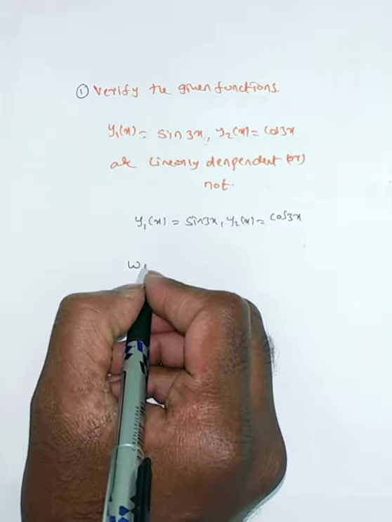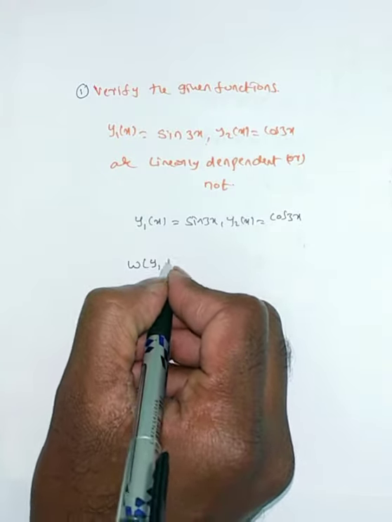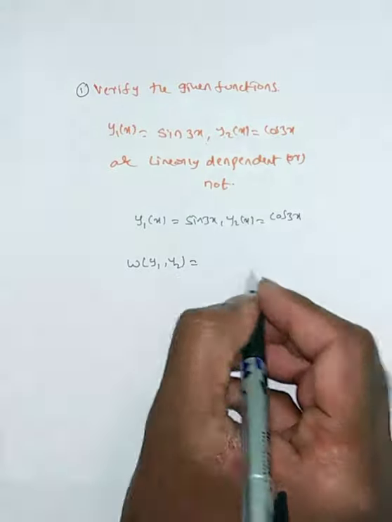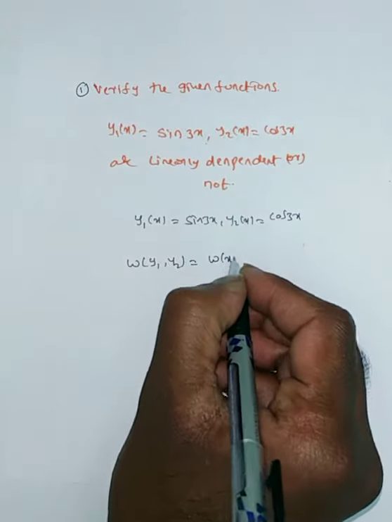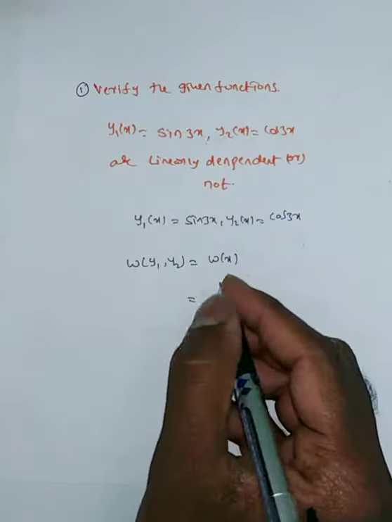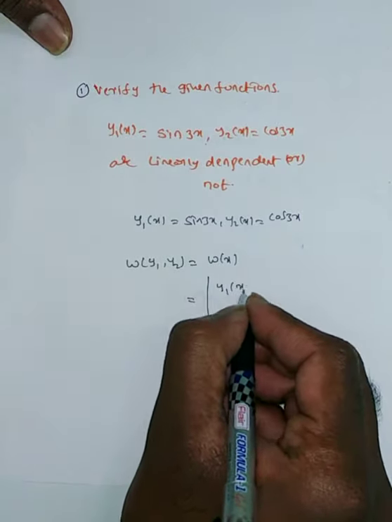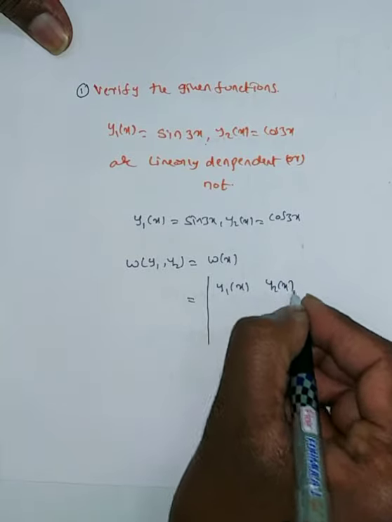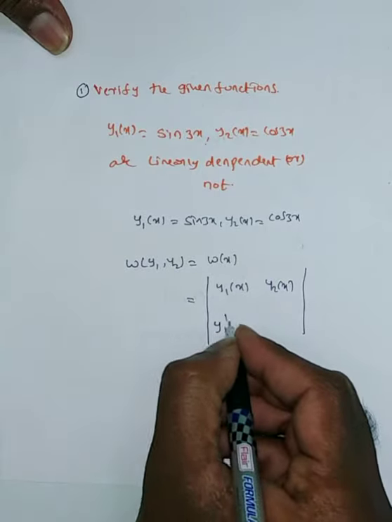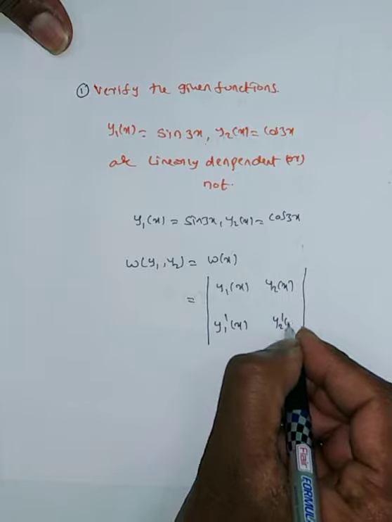We know the Wronskian of y1 of x, y2 of x, simply denoted with W of x, is the determinant with rows y1, y2 and y1 prime, y2 prime.